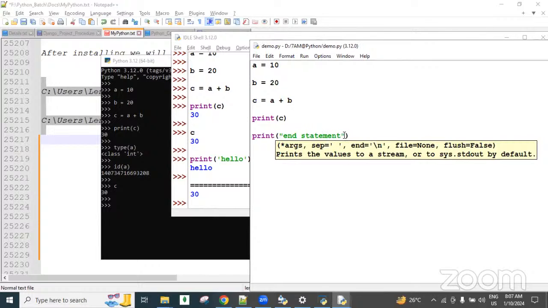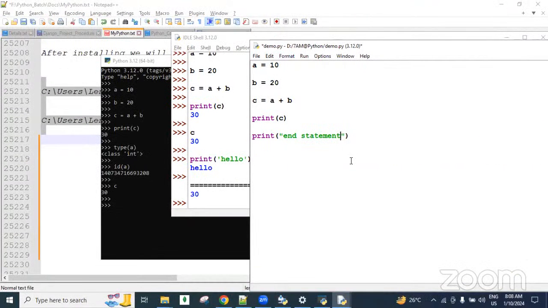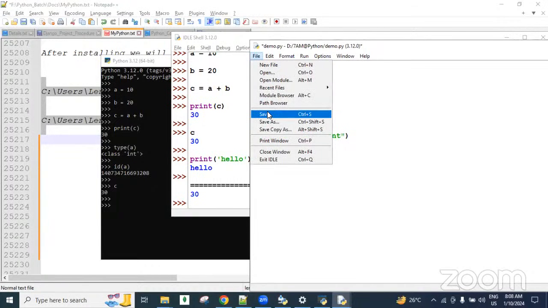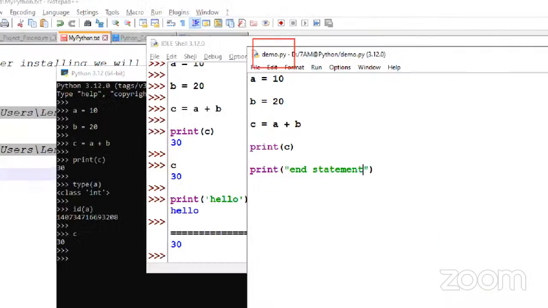Save it. When we are doing any changes, guys, the file is not saved if a star symbol is there. We need to save it, guys. Press Control S, otherwise click on File and click on Save. Once saved, no star is there, which means the file is saved.